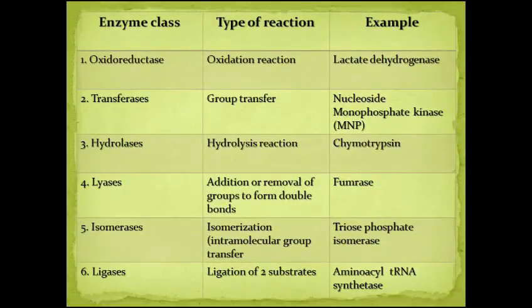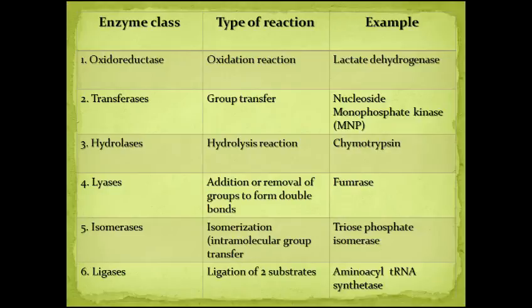Now we will discuss a chart of class of enzymes, type of reaction and example of enzyme. First class is oxidoreductase, which carry out oxidation reaction. Example is lactate dehydrogenase. Second class is transferases. Type of reaction is group transfer. Example is nucleoside monophosphate kinase, NMP kinase.